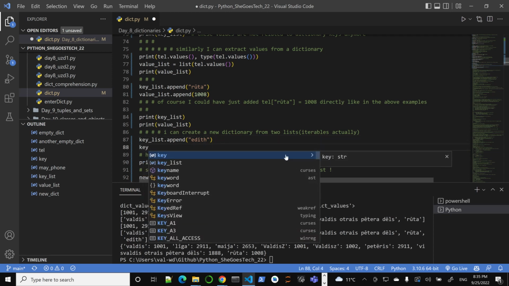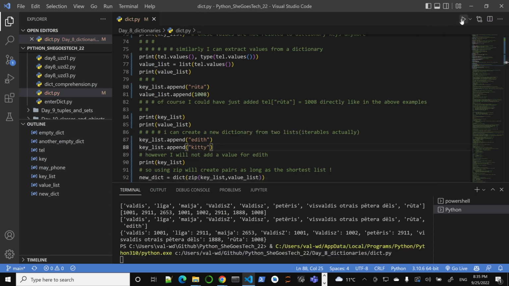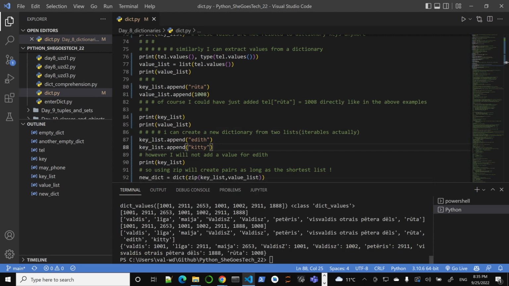So key list append, maybe Valdis already has it. Then some cat name or something, Kitty, and Kitty doesn't have a phone number. So notice again, Kitty and edit don't get the phone because I didn't add them to the list.